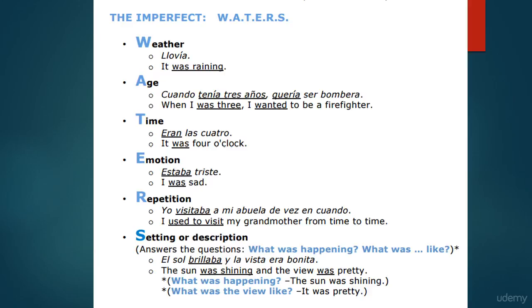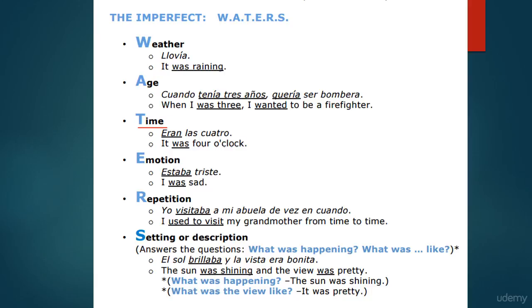Whenever we're talking about time as well, to express time in the present tense, we say, es la 1 de la tarde, son las 3 de la mañana, for example. Well, we take that ser verb and we use it in the imperfect when we want to express time in the past tense. Eran las 4, and that's it was 4 o'clock. Always using the imperfect when we're talking about weather, age, time. Emotion as well. Estaba triste. I was sad. When we're talking about the emotional state of someone, we're going to be using those, usually coupled up with the verb estar. We're using that imperfect form of that.